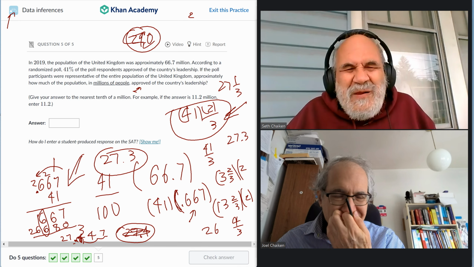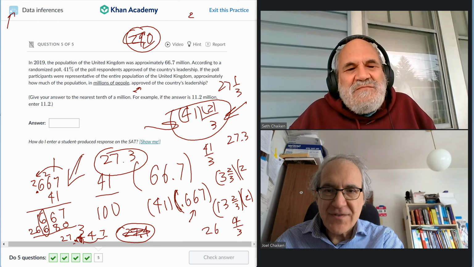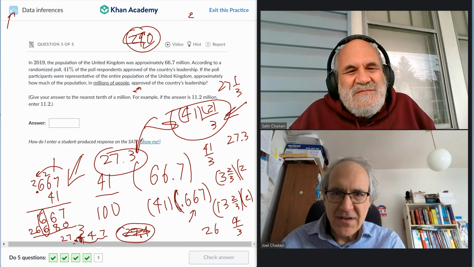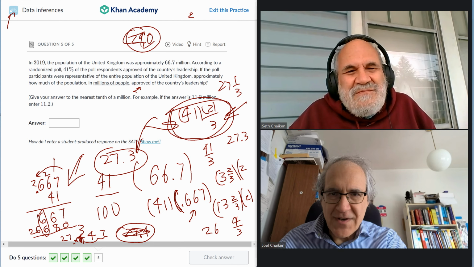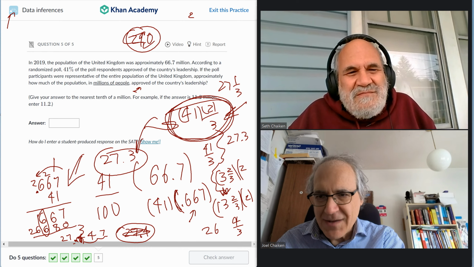If you have time on a real test, do the questions 2 different ways, okay? But you don't really have time on the SAT to do the question 2 different ways. But notice this really was a good way to go. It's easier to do this. You get to make fewer mistakes.